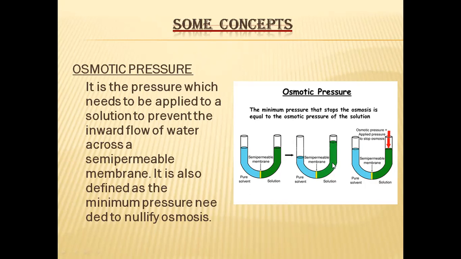That is called osmotic pressure. If we don't want these water molecules to enter the green column, we have to apply the same amount of pressure which these water molecules would exert on the column after entering it. So in both ways, we can explain this osmotic pressure.